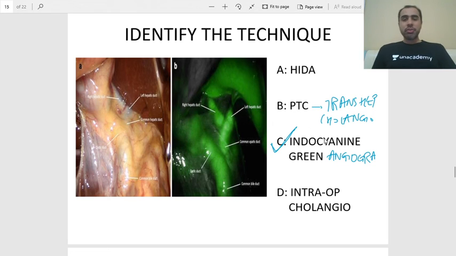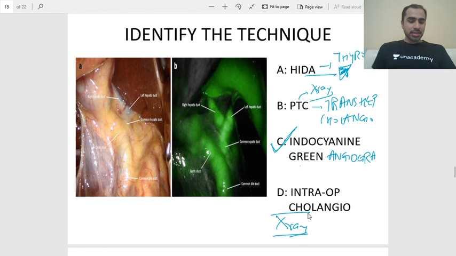First of all, even if you didn't know indocyanine green, you could have eliminated the others. So HIDA, you know it looks like a thyroid scan. It's a radionucleotide scan like thyroid scan. So you get those warm, hot and cold appearances. So HIDA will be black liver, then black biliary tree, something like that. PTC is a cholangiogram. It looks like an X-ray. X-ray with contrast. Intraop cholangiogram also is an X-ray. It's an X-ray with contrast. So by elimination you could have gotten the answer of indocyanine green.